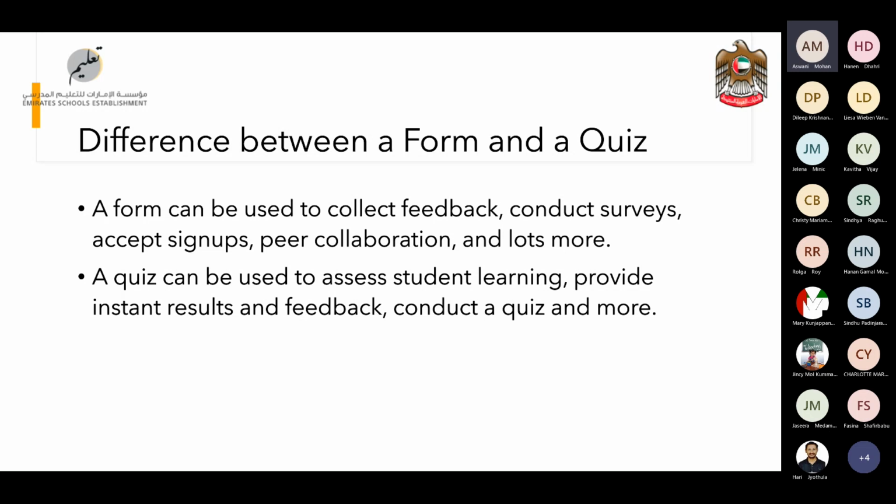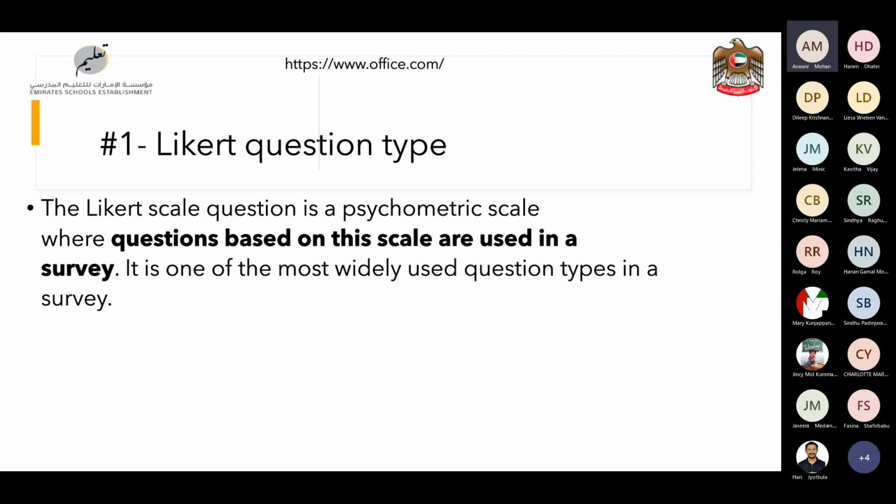So let's begin. We'll start with the first tip. The first question type that we are going to discuss today is the Likert question type. This question is used to measure the respondent's attitude by measuring the extent to which they agree or disagree with a particular statement or question. This is one of the most widely used questions in surveys, where the user doesn't choose between a yes or no. Instead, you're providing them with specific choices.